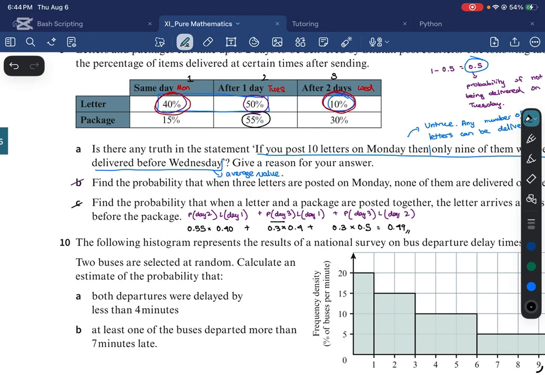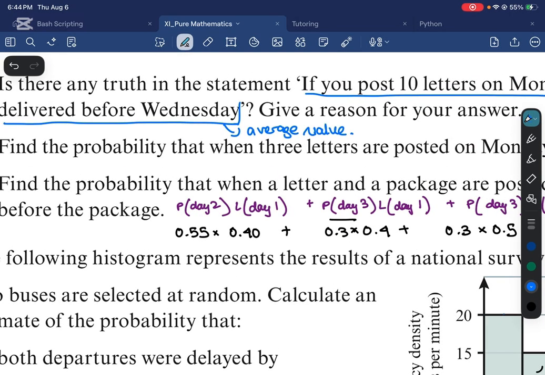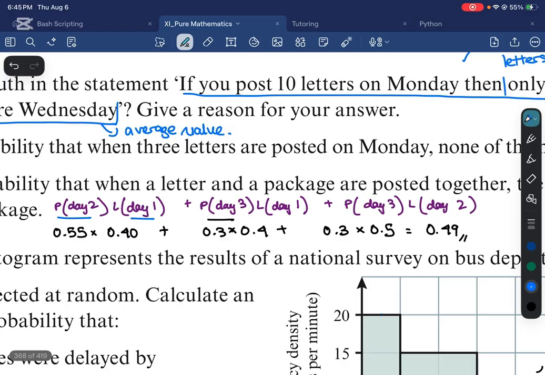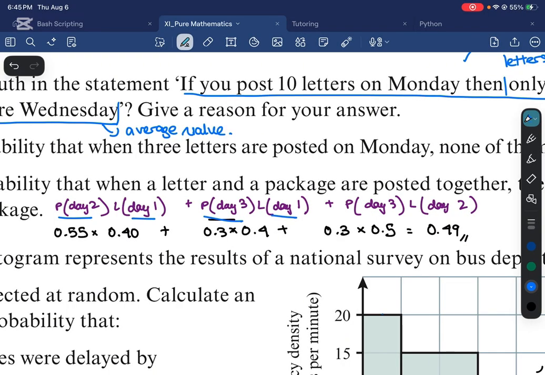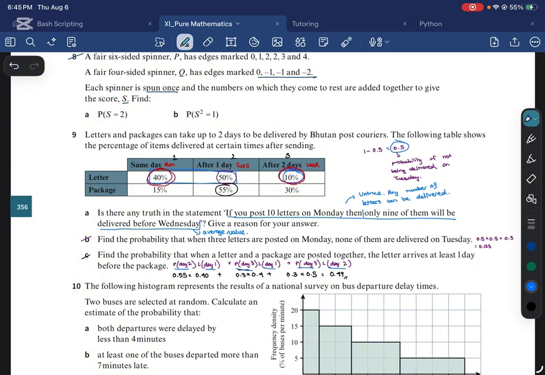So basically, you just want to list your favorable outcomes. So I need my letter to arrive a day before my package. So I can get my package on the second day and my letter on the same day. I can get my package on the third day and my letter on the same day, or I can get my package on the third day and my letter on the second day. So these are all the situations where it's favorable for me to receive the letter at least a day, right? At least a day. So it could be 2 days before the package or 1 day before the package. So basically, these are all the favorable outcomes, right?